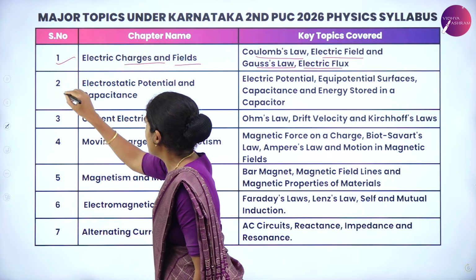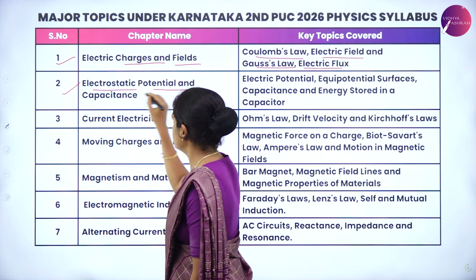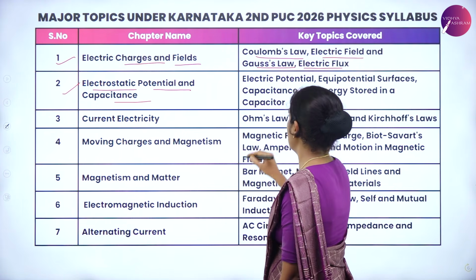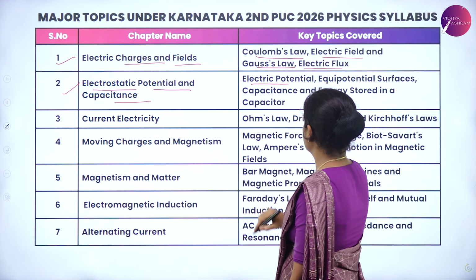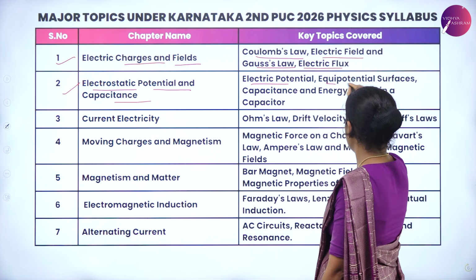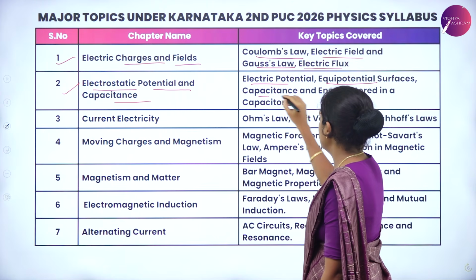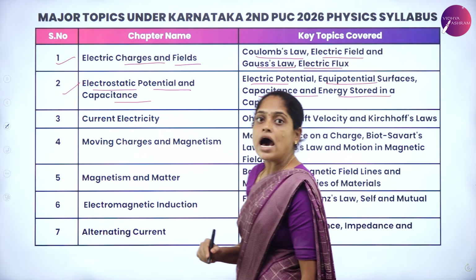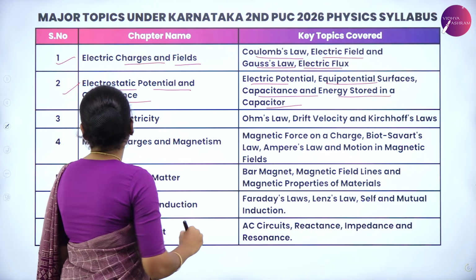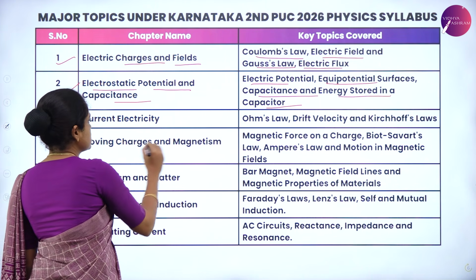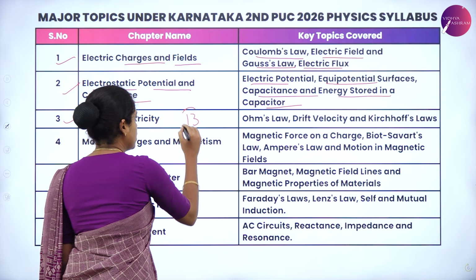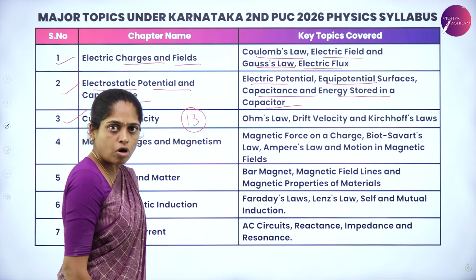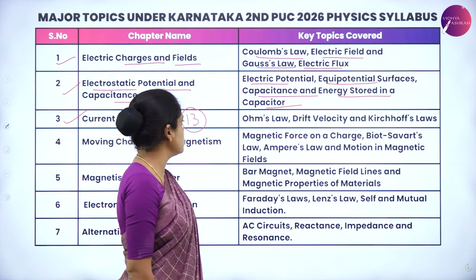The second chapter is electrostatic potential and capacitance. From this chapter, we discuss what is electric potential, equipotential surface, capacitance, and energy stored in a capacitor as the key topics. The third chapter, which has maximum weightage, that is 13 marks, is a very important chapter, don't ignore this.